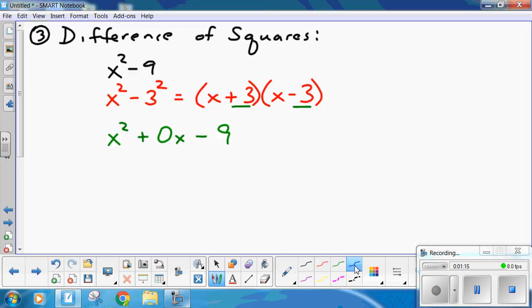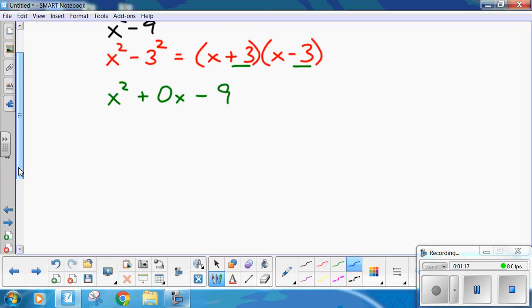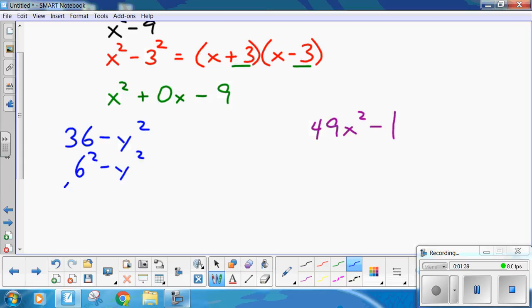So, here's a couple for you guys to try. 36 minus y squared and 49x squared minus 1. Now, first one's easy. 36 minus y squared. Well, come on. 6 squared minus y squared, so that's 6 plus y times 6 minus y.